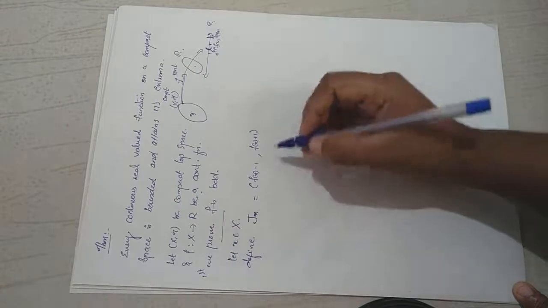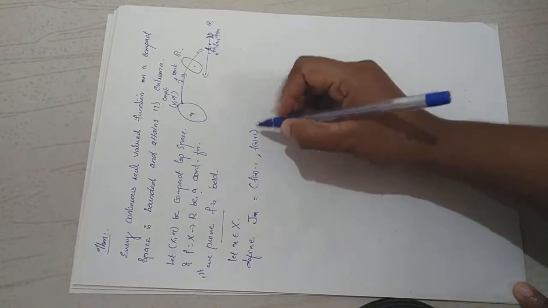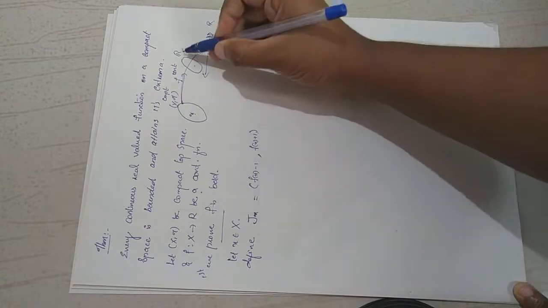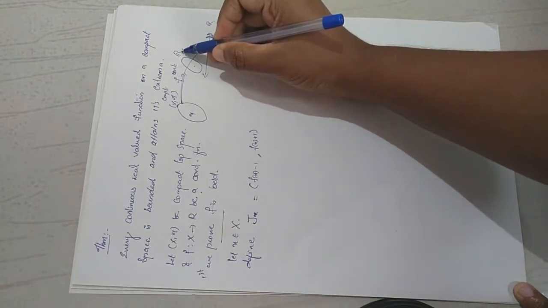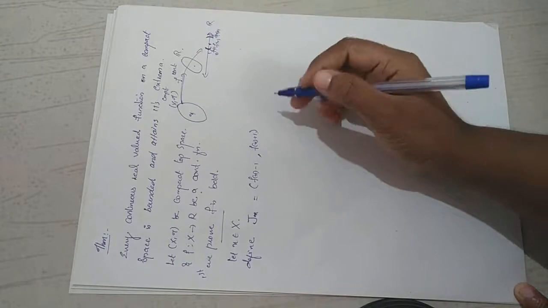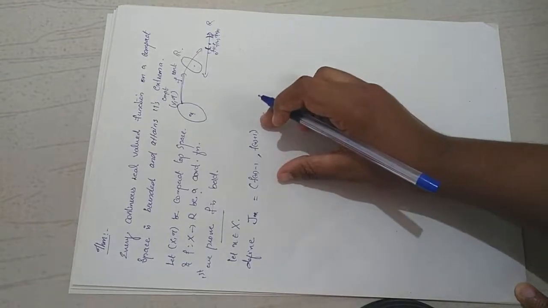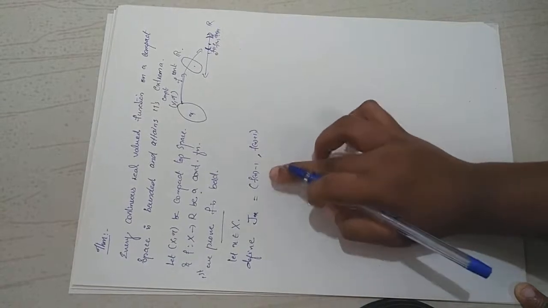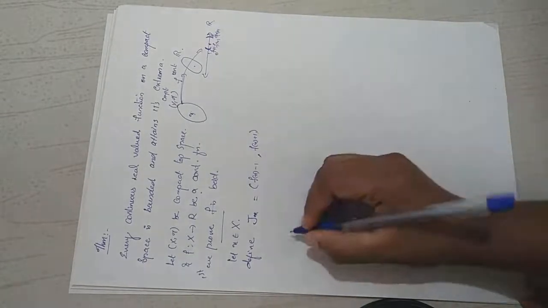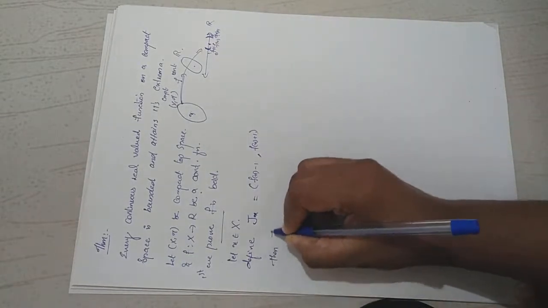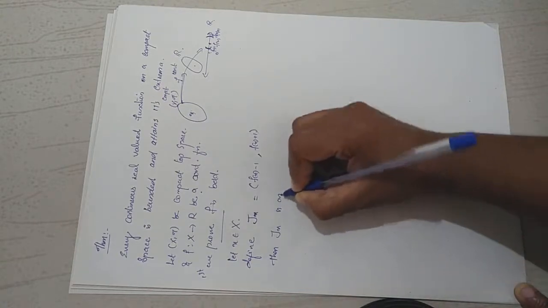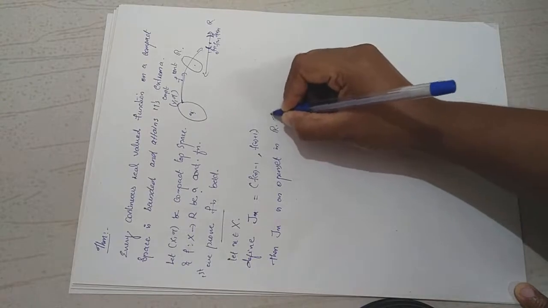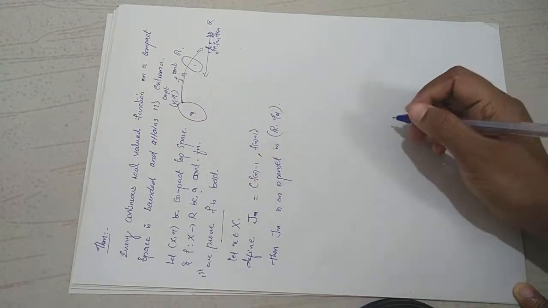Now, since it is an open interval, and the real line is nothing but a topological space under the usual topology, every open interval is open in the real line with the usual topology. So Jx is an open set in R with the usual topology, tau u.